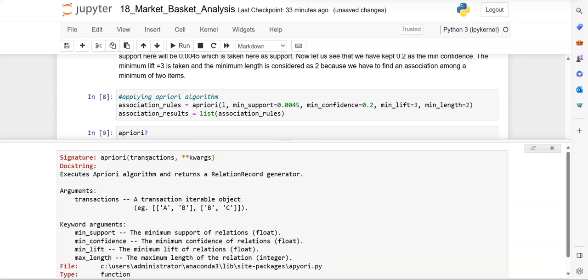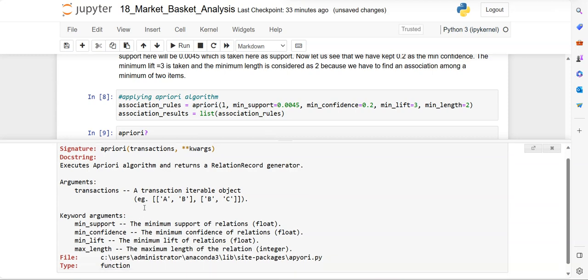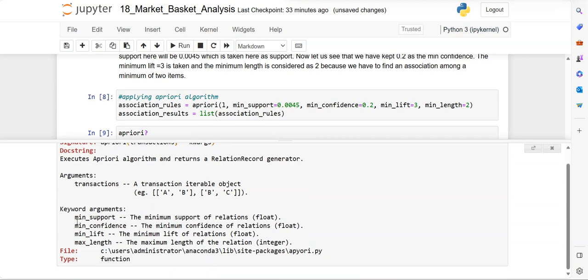So it is taking the argument, the number of transactions, right? And then these are the transactions, and these are the parameters like minimum support, minimum confidence. Minimum lift means what is the minimum lift for the relation, and the maximum length. Here we are specifying the length as 2. So this is the help available on this particular algorithm.